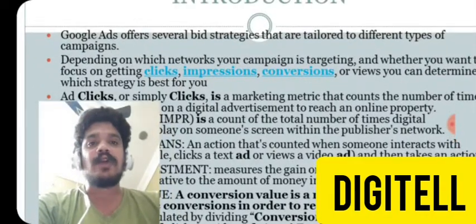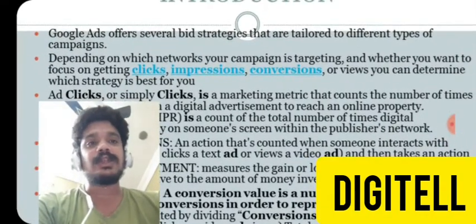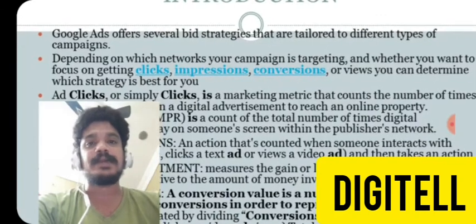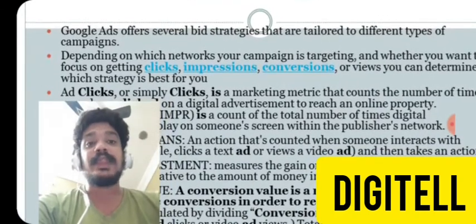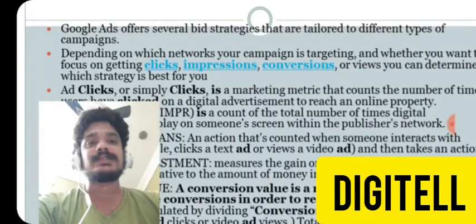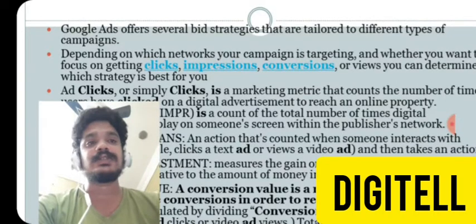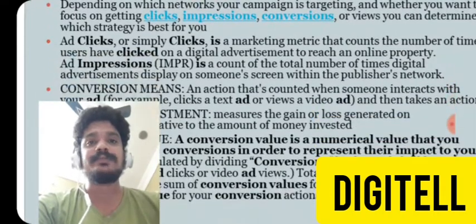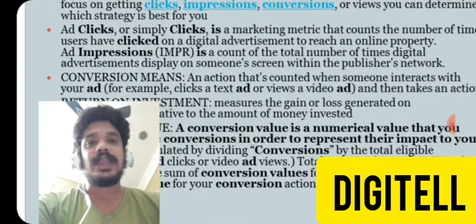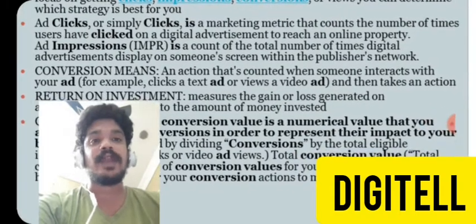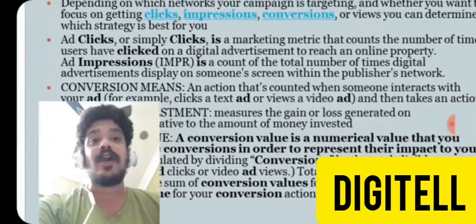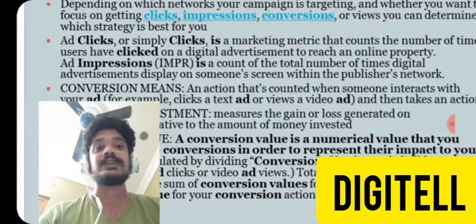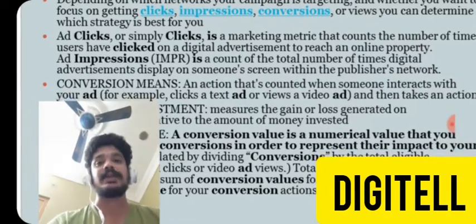Google Ads offers several bid strategies that are tailored to different types of campaigns, and it mainly depends on clicks, impressions, conversions, views. So, what is a click? A click is a marketing metric that counts the number of times users have clicked on a digital advertisement to reach an online property.